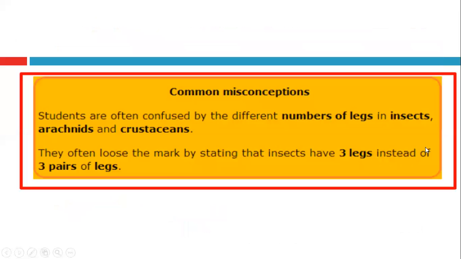Students are often confused by the different number of legs in insects, arachnids, and crustaceans. So they often lose marks if they state that there are 3 legs when there are 3 pairs of legs. If you are talking about legs, mention that in insects we have 6 legs, in arachnids we have 8 legs, and so on. If you are talking about pairs of legs, insects have 3 pairs of legs, arachnids have 4 pairs of legs, and crustaceans have 5 pairs of legs.